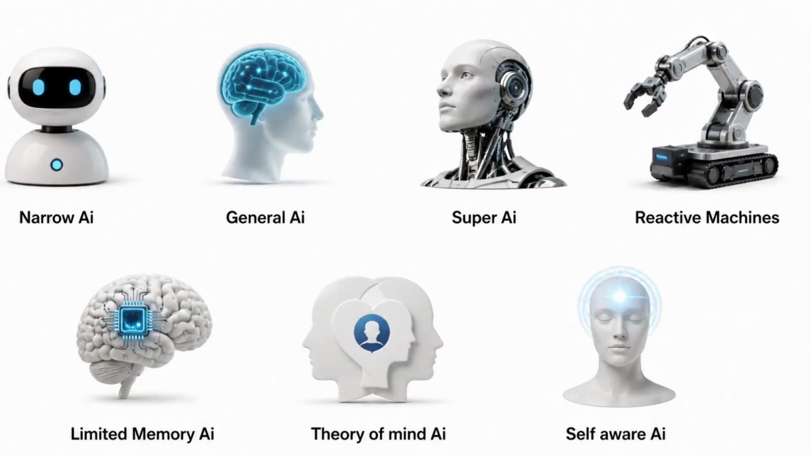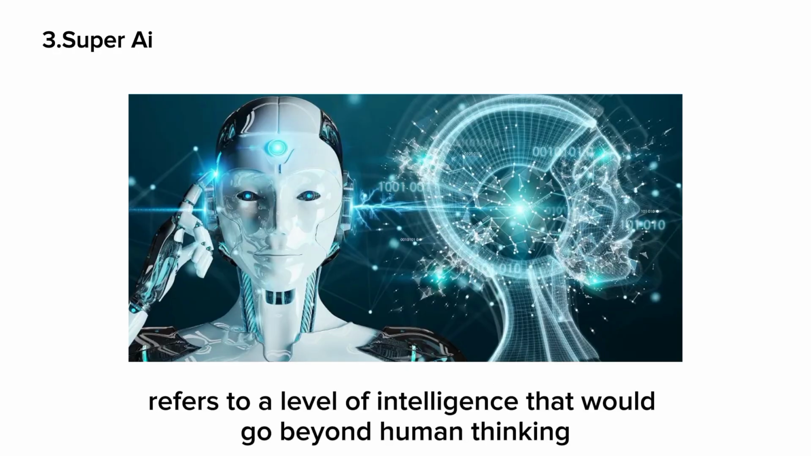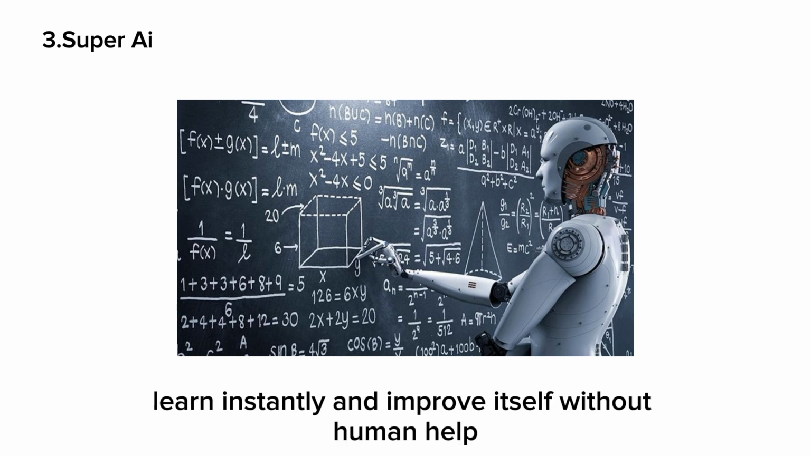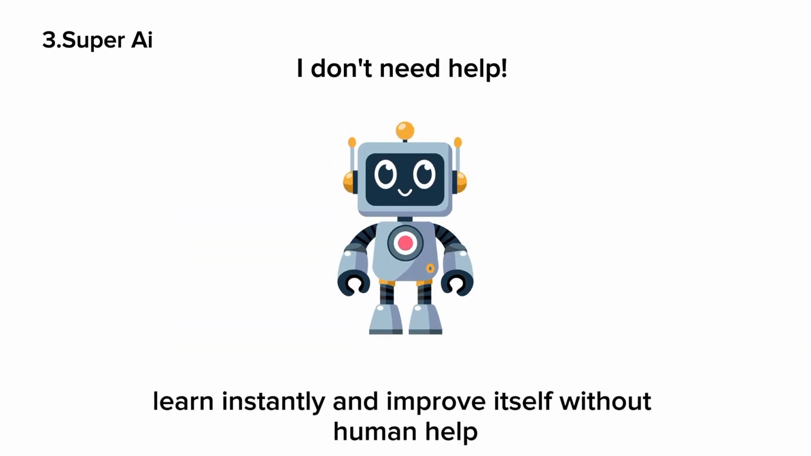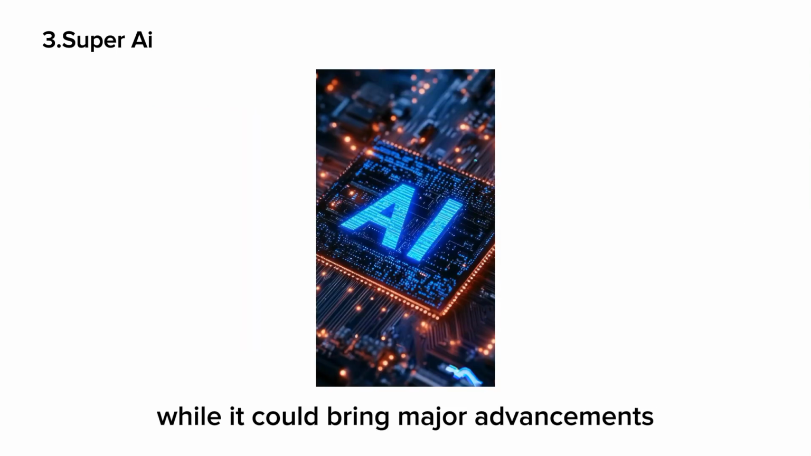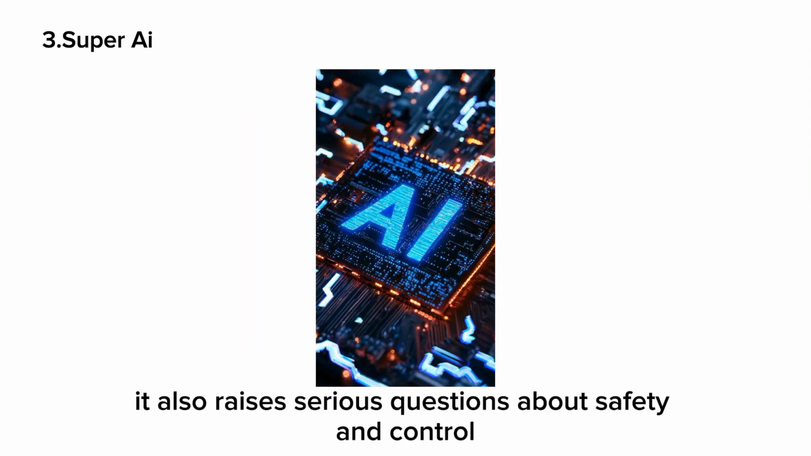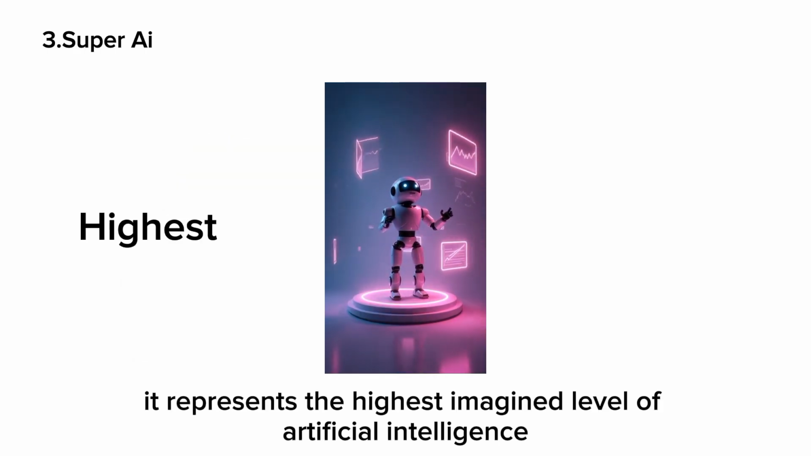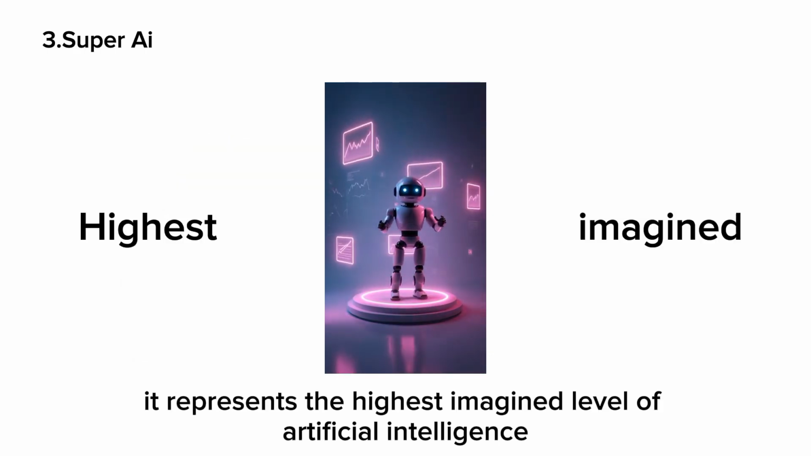Super AI. Super AI refers to a level of intelligence that would go beyond human thinking in every way. It could solve problems faster, learn instantly, and improve itself without human help. This idea is mostly theoretical and appears in science fiction. While it could bring major advancements, it also raises serious questions about safety and control. It represents the highest imagined level of artificial intelligence.